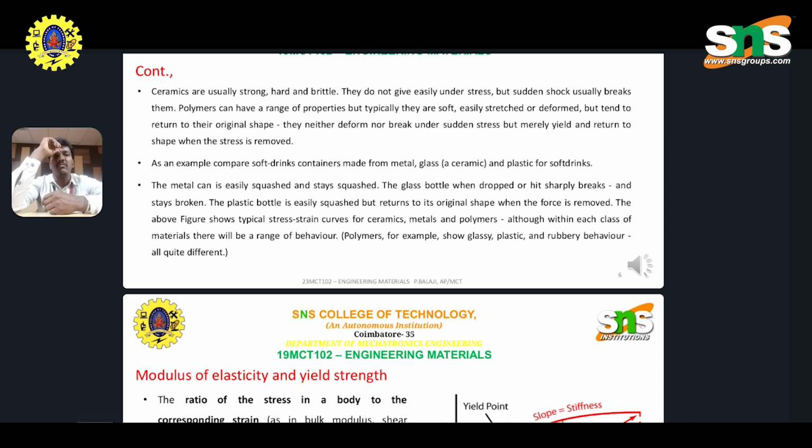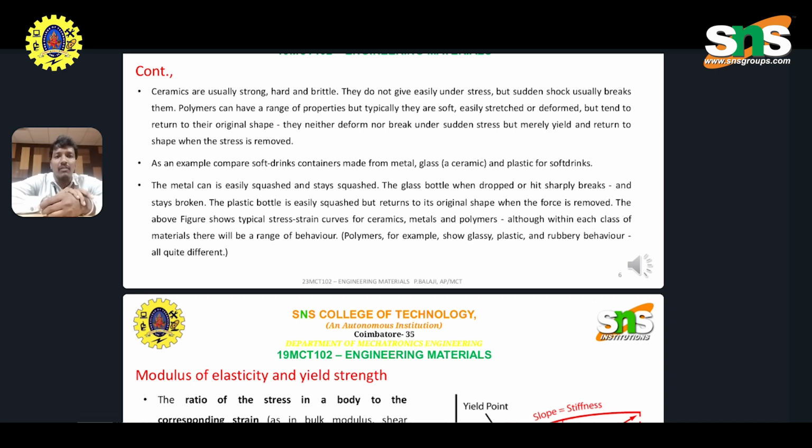An example compared to soft drinks: containers are made from metal, glass, ceramics, and plastic. A metal can is easily squashed and stays squashed. A glass bottle, when dropped onto the ground, sharply breaks and stays broken. A plastic bottle is easily squashed but returns to its original shape when the force is removed.